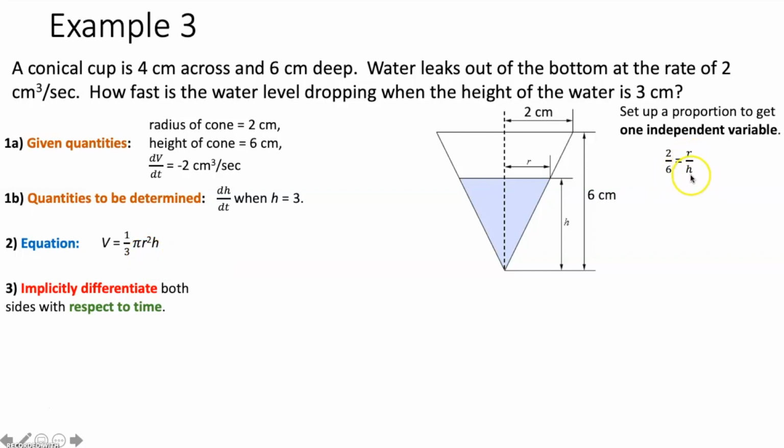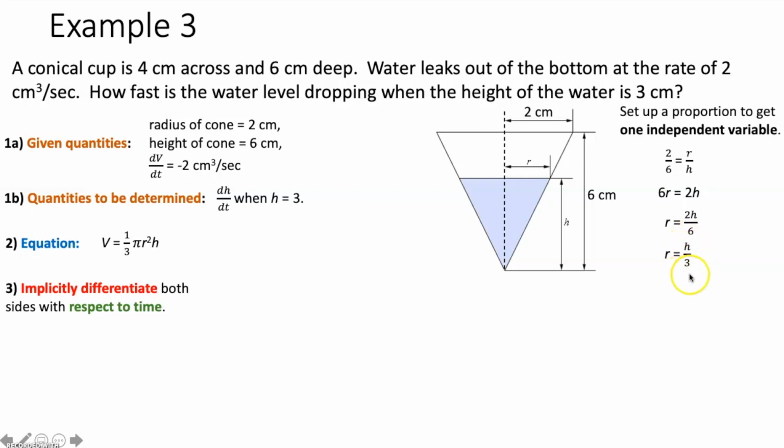So do we want to solve for r or h? Well, let's look at what the question is asking us. We are trying to find dh/dt, meaning that when we take the derivative, we want to make sure that there's an h in the formula, meaning we want to get rid of r. So we're going to solve this for r. We cross multiply and we divide both sides by 6 and we simplify and we get r is actually equal to h over 3.